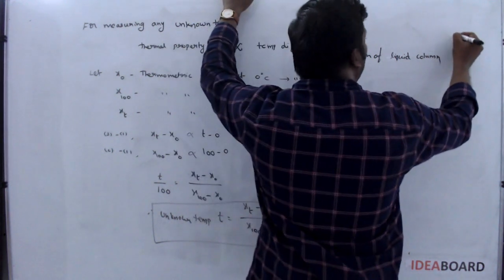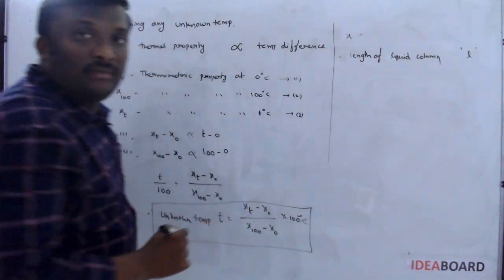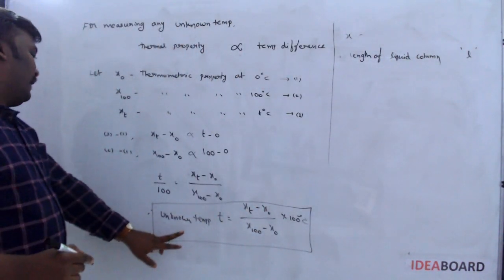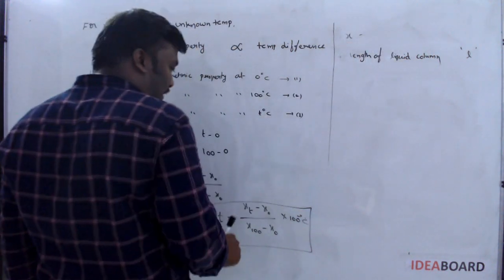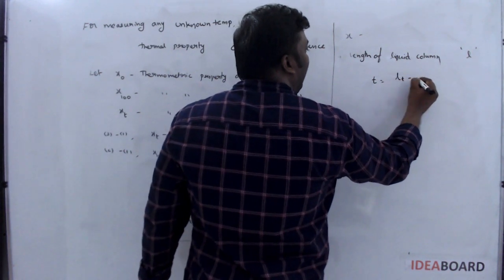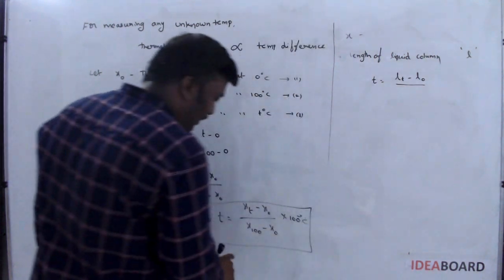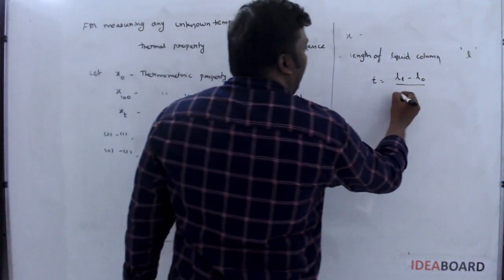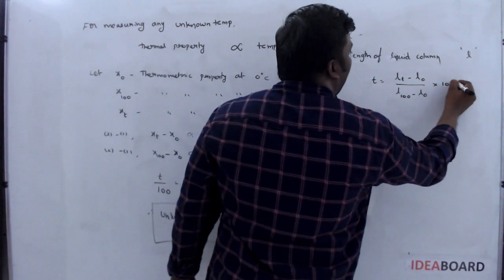Instead of x, you should write L. Means what is the unknown temperature formula? If you use the liquid thermometer, the formula becomes T is equal to Lt minus L naught by L100 minus L naught into 100 degrees Celsius.